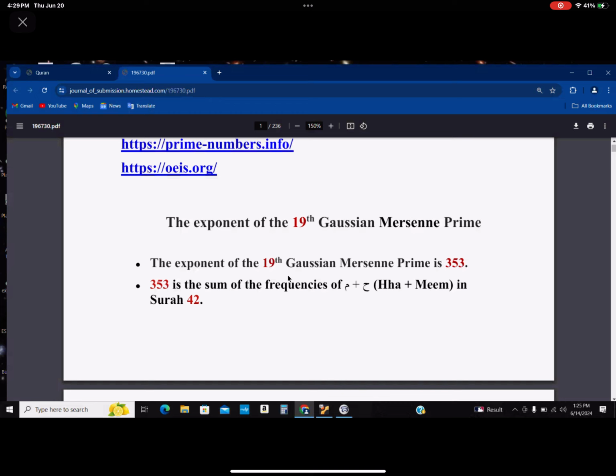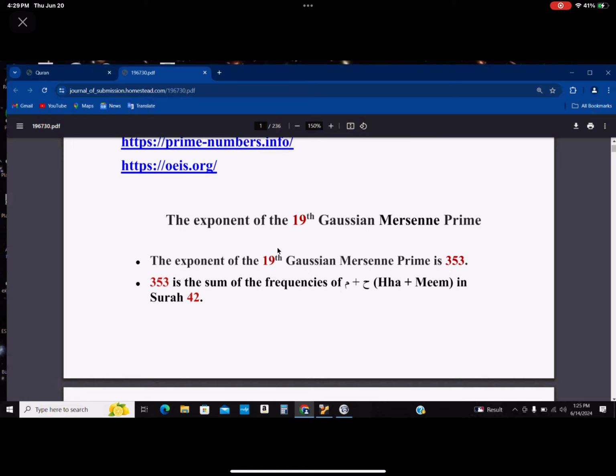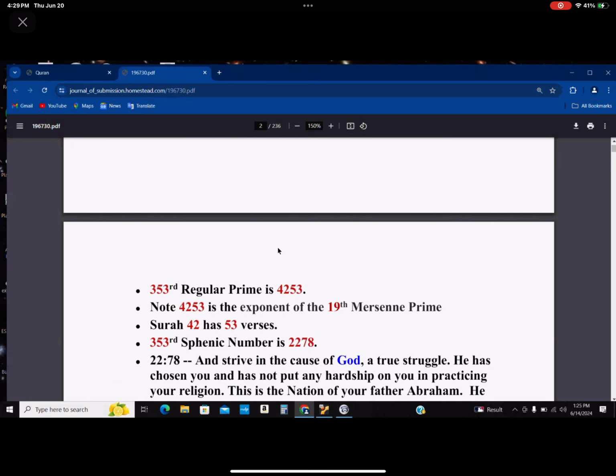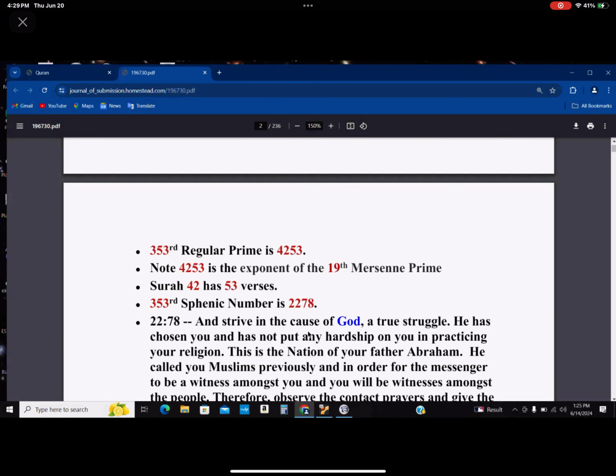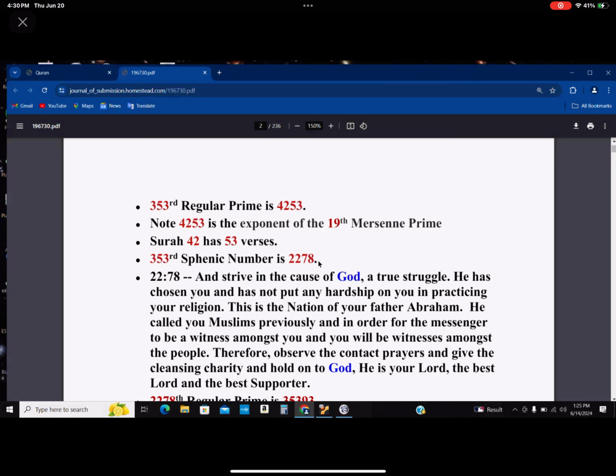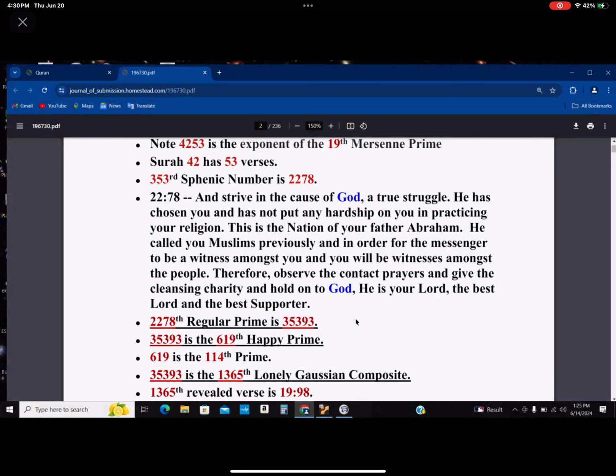353 is the sum of the frequency of Hha plus Meem in Surah 42. 353 regular prime is 4253. And note that 4253 is the exponent of the 19th Mersenne Prime. And Surah 42 has 53 verses. So now we look at this. 353rd Sphenic number is 2278. And now we go to chapter 2278 and find out what it actually says.